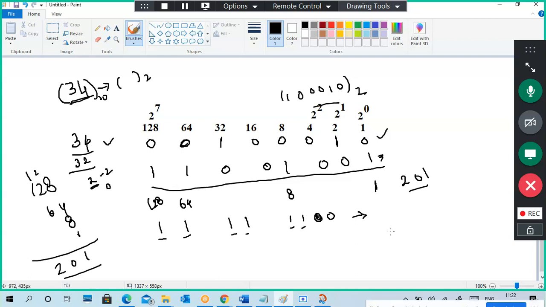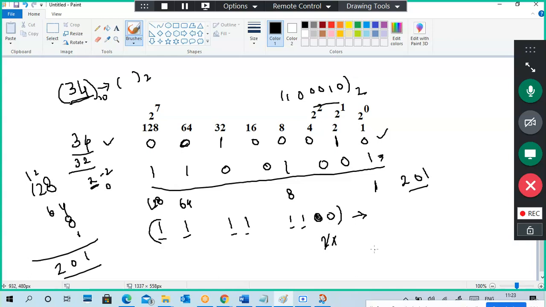That's it. You can use your calculator also. Just look at these numbers. Only 2 and 1 are not there.